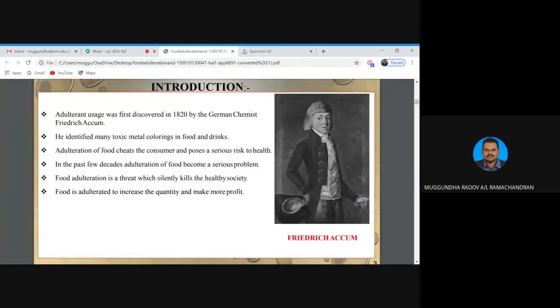This chemist identified many toxic metal colorings in foods and drinks. So class, basically what is adulteration? Adulteration of food basically cheats the consumers and poses a serious risk to health. In the past few decades, adulteration of food has become a very serious problem. Perhaps food adulteration is also a threat which silently kills a healthy society. So food is adulterated to increase the quantity and make more profit.